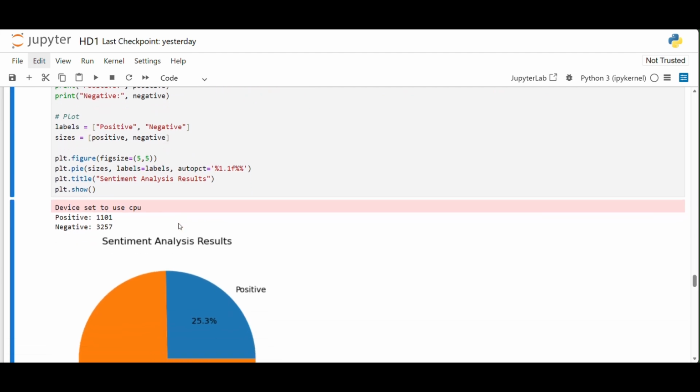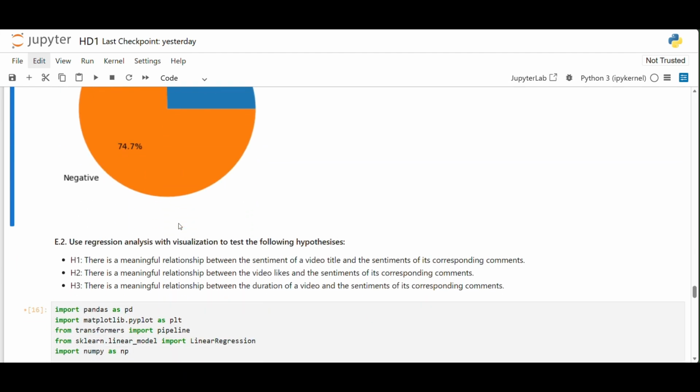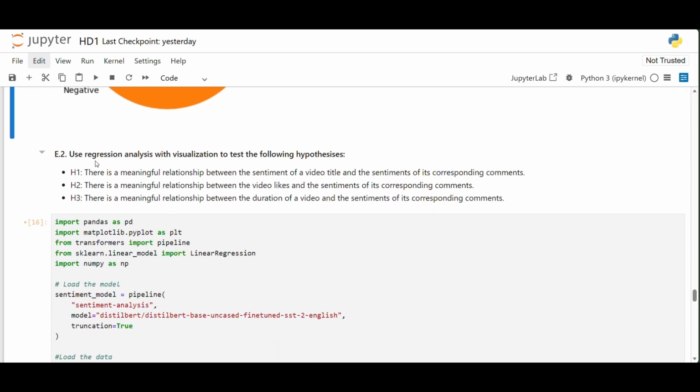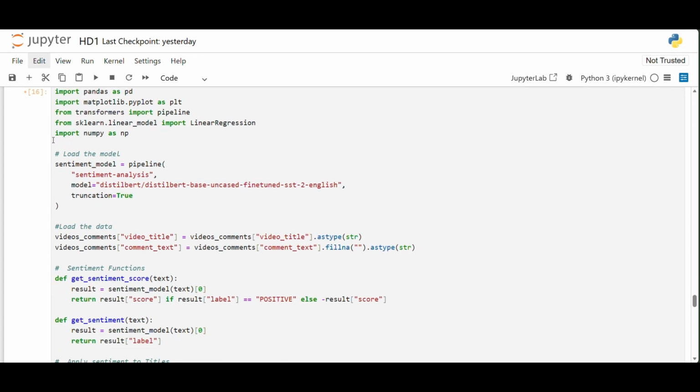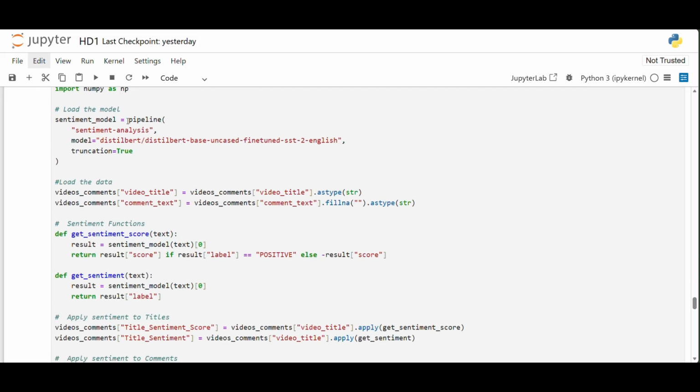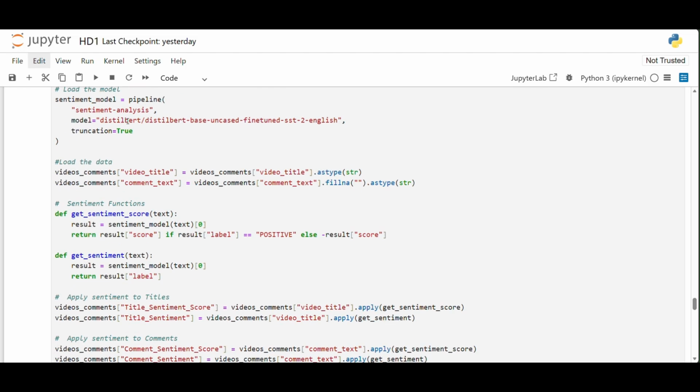Next up, this is the main question which I solved, which is to do the regression analysis with visualization to test these three conditions. For this I've used the sklearn model, and for that I have to specify the model, truncation true and sentiment analysis inside the pipeline.